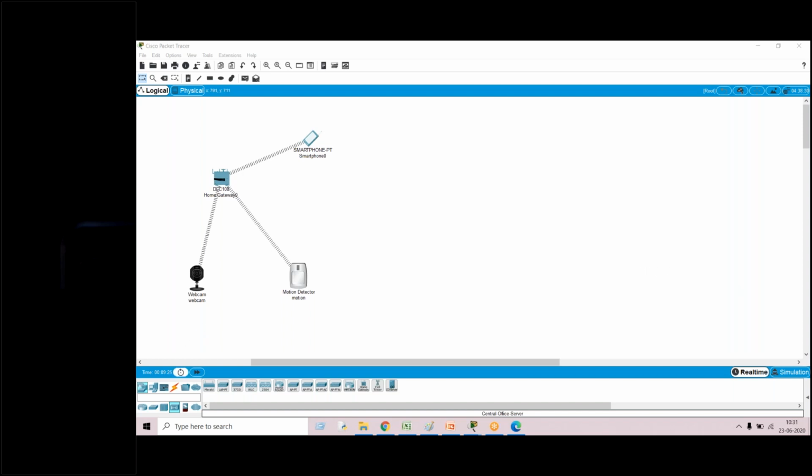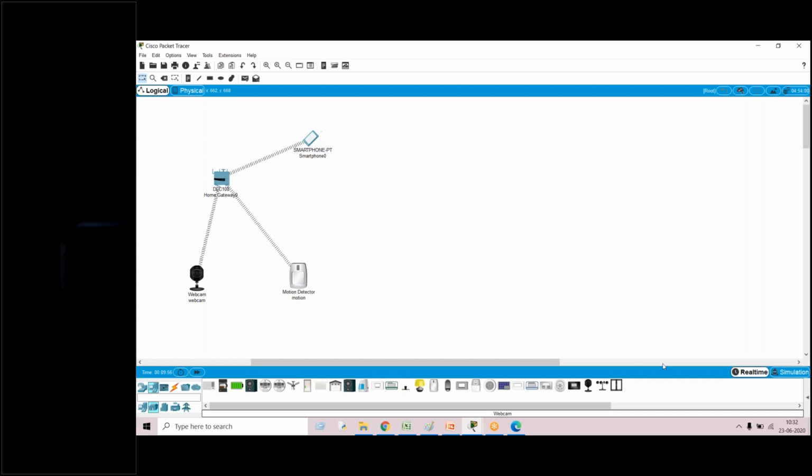Next one is this, where is the webcam? Sir, webcam is available in the end devices. In the end devices there is a device type called home. In the type home you can see the webcam. If you are not able to find the device, you can type in the search bar directly, webcam. Definitely you will find that particular device.